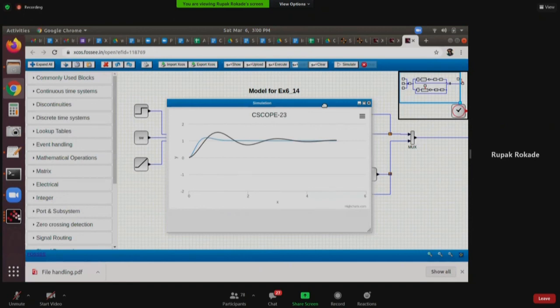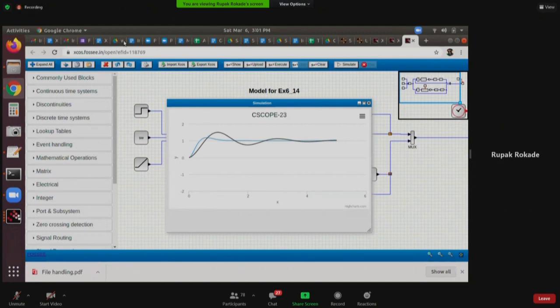So in that direction, we have also started a common interface project, where we are trying to develop a common XCOS-like interface which will work across FOSS. I would like Sunil sir to show it to you. It will be a very quick demo, maybe a couple of minutes. Sunil sir, over to you.